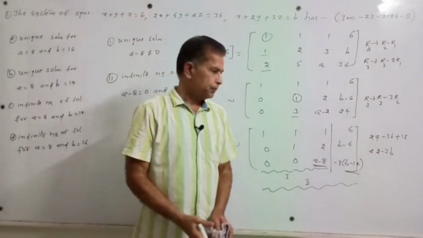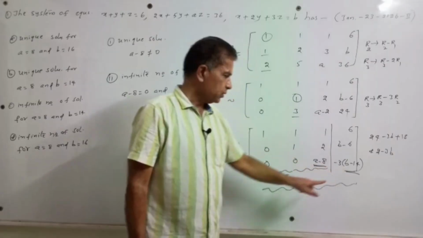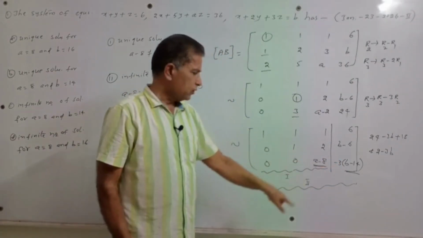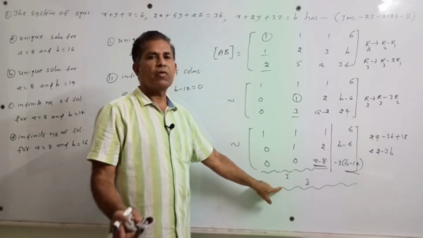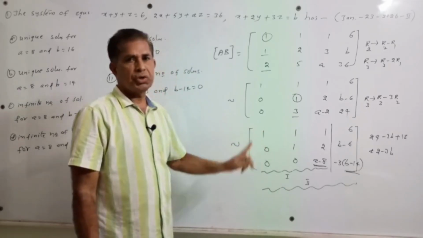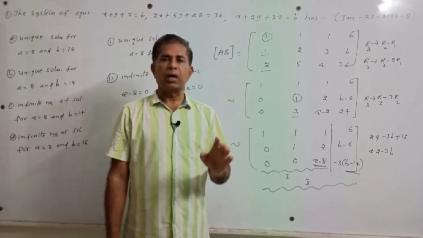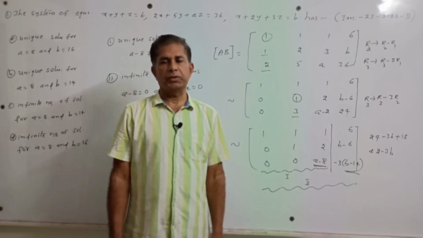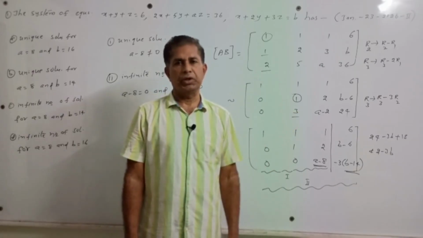See what is the reason? When this element is 0, this element also 0. All elements in the third row are zeros. Therefore, in the first matrix and in the second matrix, the number of non-zero rows is 2. First row non-zero row, second row non-zero row. Therefore, I can say rank of A is equal to rank of AB is equal to 2, 2 less than 3, the number of variables. So in that case, the above system is having infinite number of solutions.